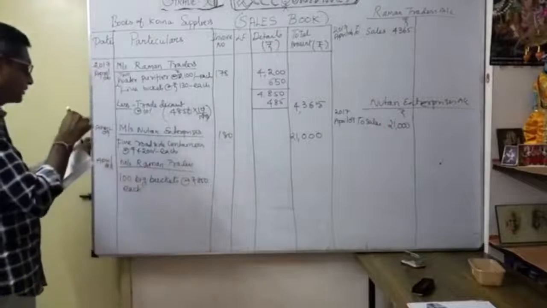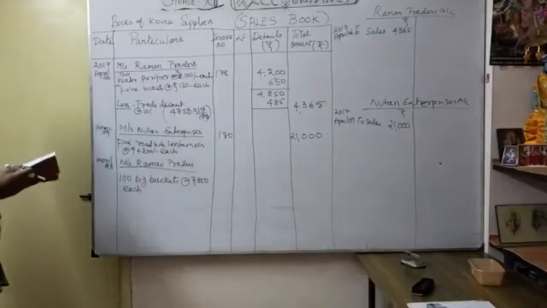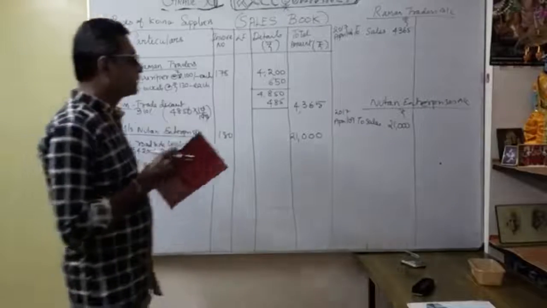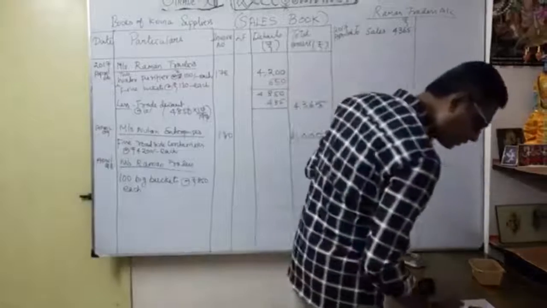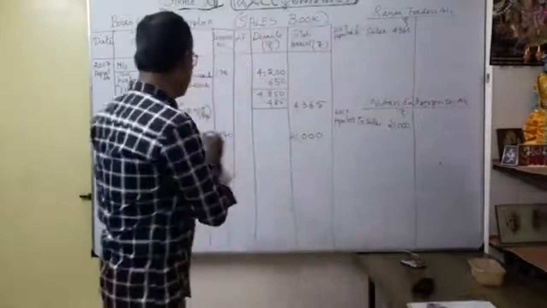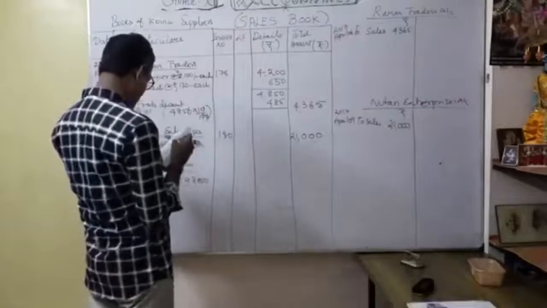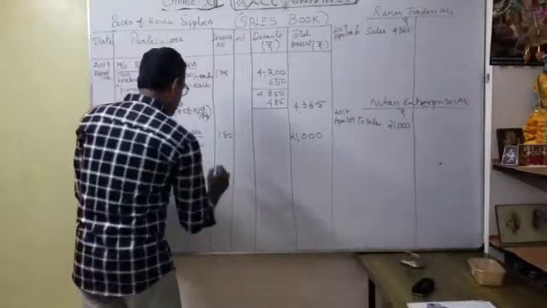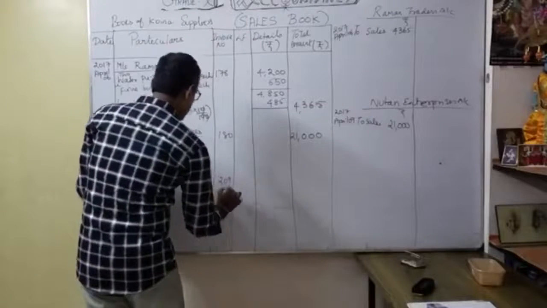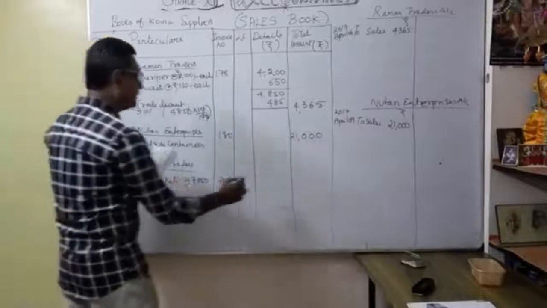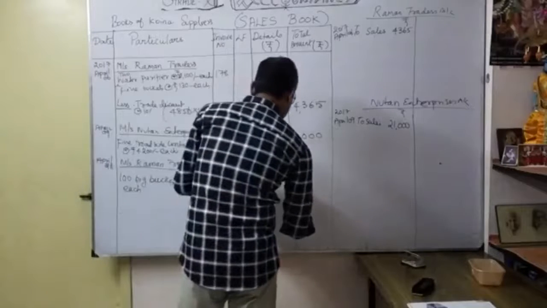So naturally it will come very easily. 850 times 100 will come around 85,000. So here also no discount, so I can write it directly here. What is the invoice number? 209. So I can write invoice number 209. So as 100 into 850, it will come around 85,000.